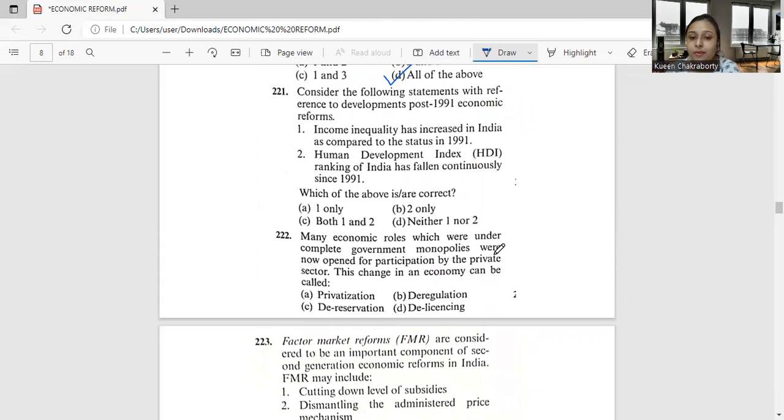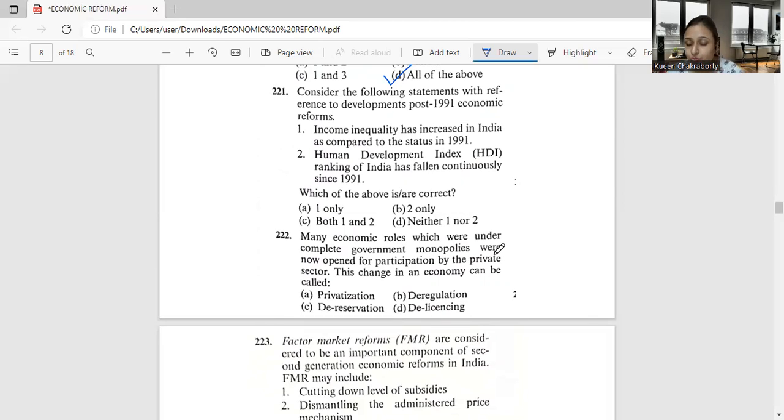Okay. Now coming to the discussion of this answer, see, over the last 2 decades, inequality has doubled in India, making it the worst performer among all emerging economies. The top 10% of wage earners now earn 12 times more than the bottom 10%. So it has increased from 6 times in the 1990s. So definitely 1 is correct.